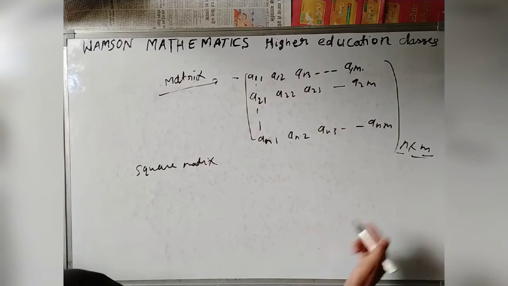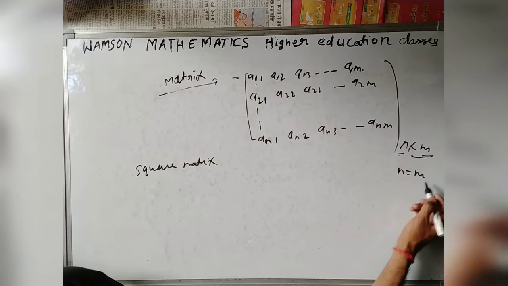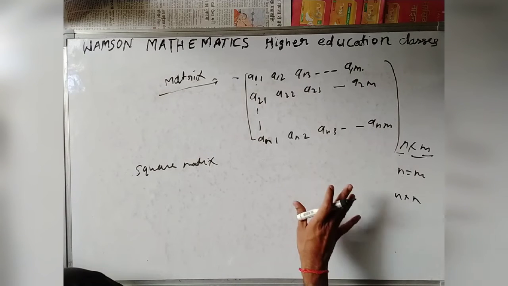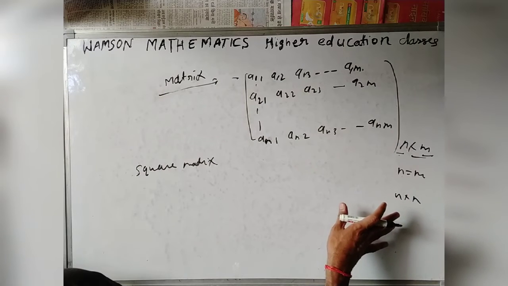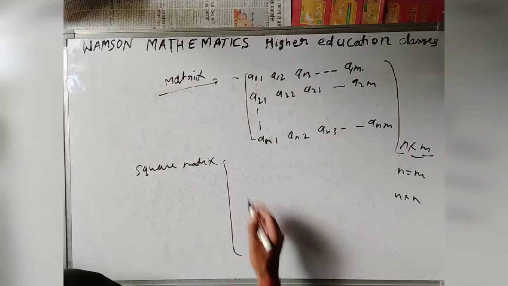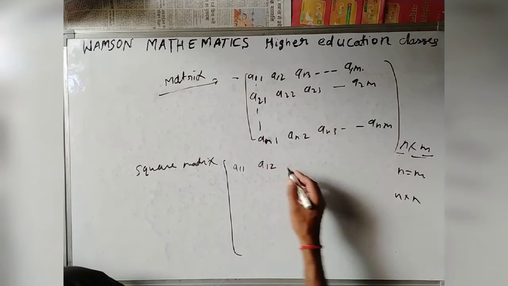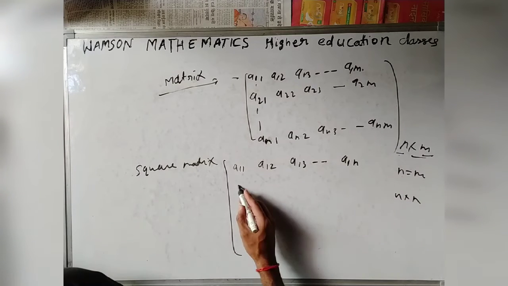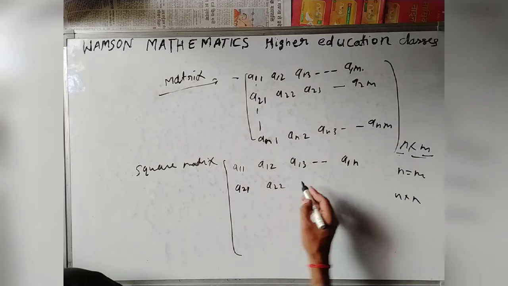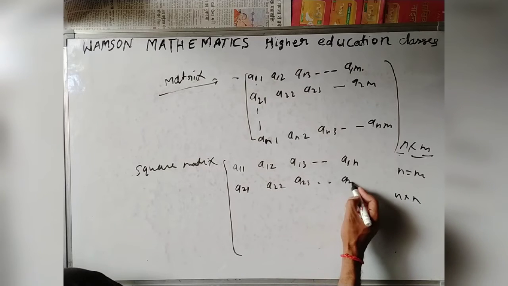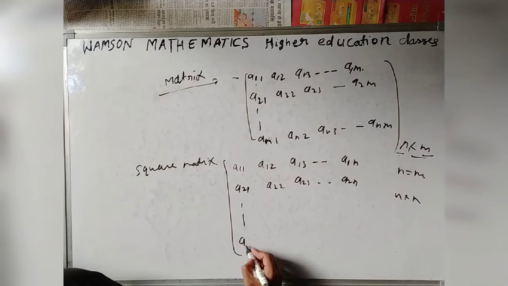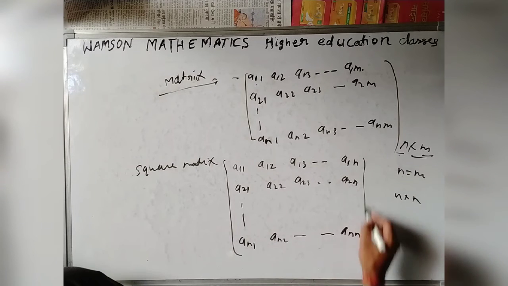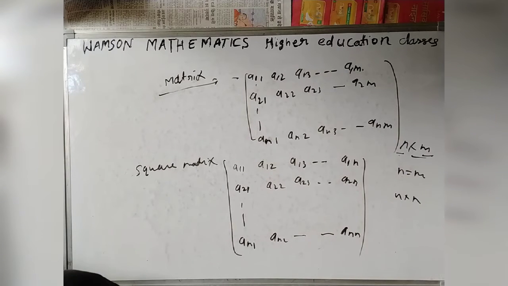Square matrix: if n and m both are equal, this becomes n cross n, that is, the number of columns is equal to the number of rows. So the representation is a11, a12, a13, and so on up to a1n. Now a21, a22, a23, and a2n. Now an1, an2, and so on up to ann. So this is a square matrix. Now going to the types of matrices.